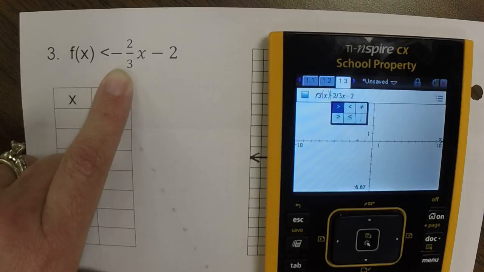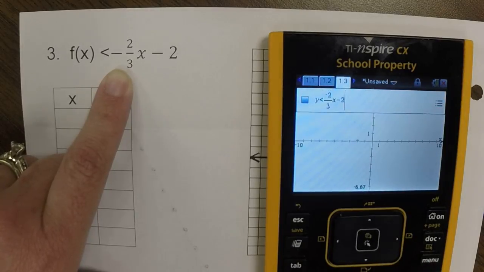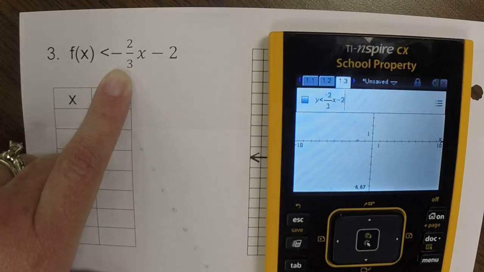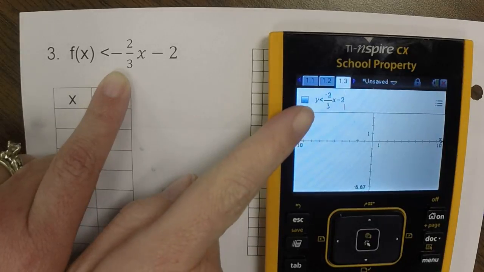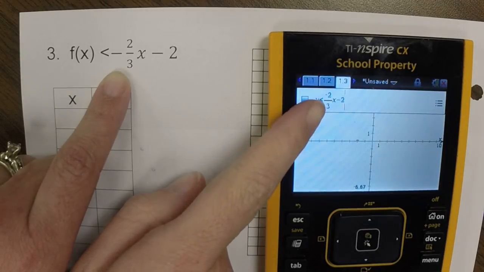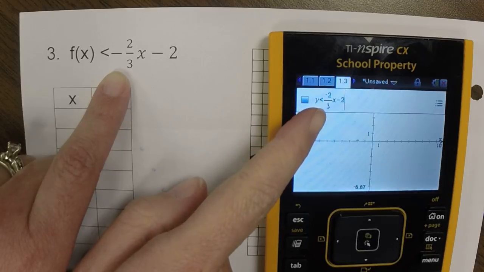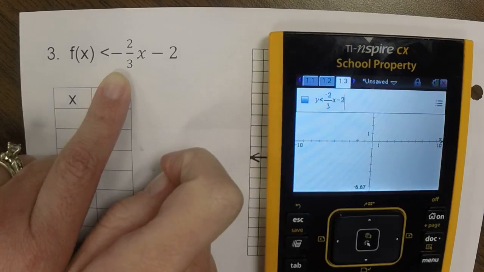So if you hit Control and then this equals button, it should let me pick my less than symbol. So I now have y less than -2/3 x minus 2.